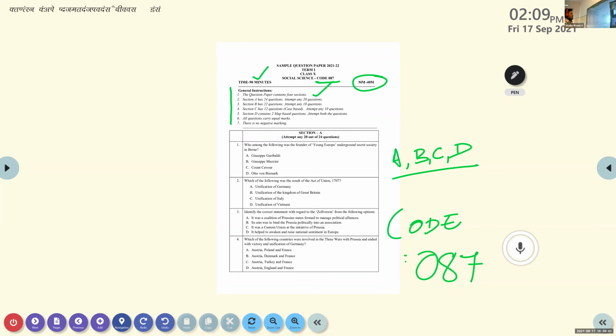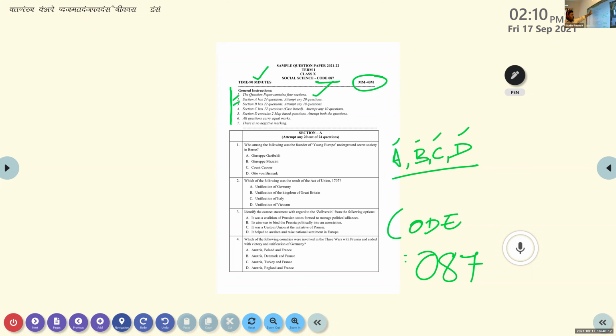Section B, 22 questions are there. Don't think that section A is history, section B is geography, section C is political science, section D is economics or something like that. It's not like that. It is a combination of all the 4 subjects. So section B has 22 questions, out of which you attempt 18. Options are there. Clear?